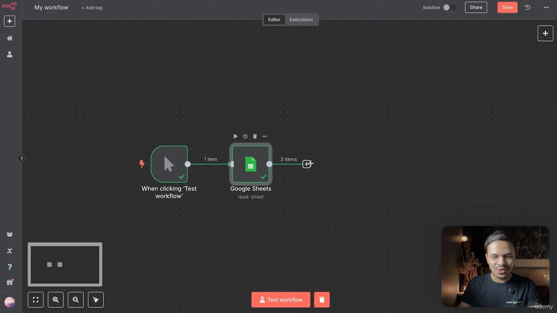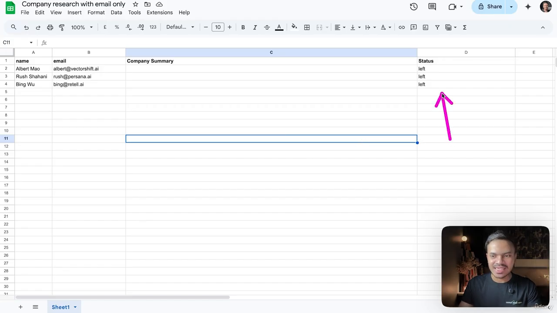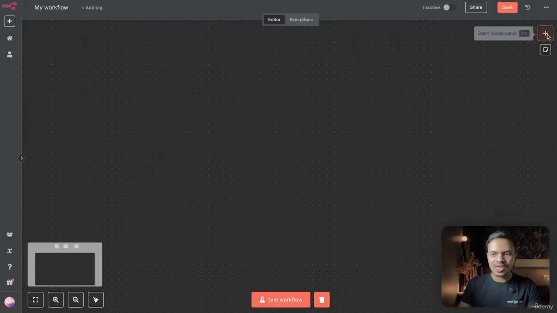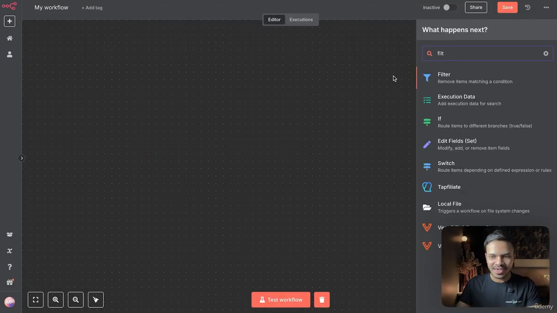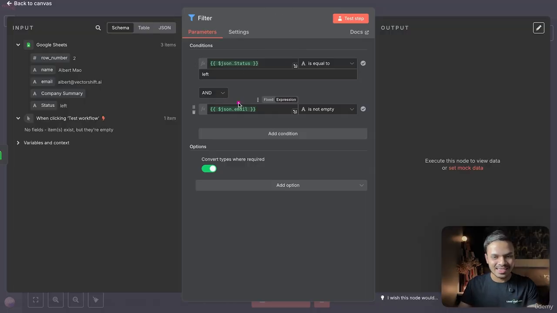Next, what we want to do is check that the status is left and the email should be present. Otherwise, we don't want to execute this workflow. So click on add and let's search for filter. In the filter, we are saying that the status should be left and the email shouldn't be empty. That's pretty much it, nothing too complex. If both of these conditions are true, then it will execute the rest of the workflow.